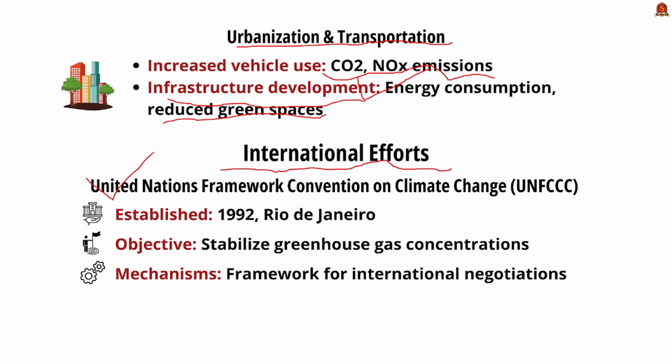The first one is the United Nations Framework Convention on Climate Change, shortly known as UNFCCC. It was established in 1992 in Rio de Janeiro. Its major objective is to stabilize greenhouse gas concentration. Its mechanism is based on a framework for international negotiation.